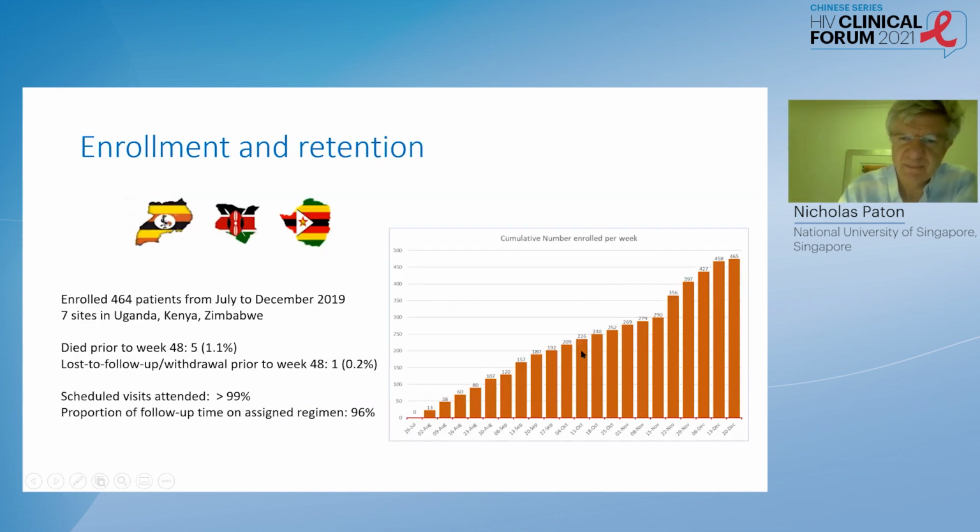The trial was done in sub-Saharan Africa, but I think the findings are generalizable to all program settings, and in fact to individual patient care as well. So the trial enrolled 400 participants over a period of 6 months, and followed them for a year to the primary outcome. Virtually everybody remained on their assigned regimen, and there were very low rates of loss to follow-up. Just one patient was lost to follow-up during the entire trial period.